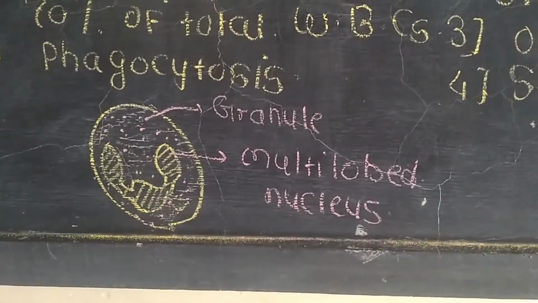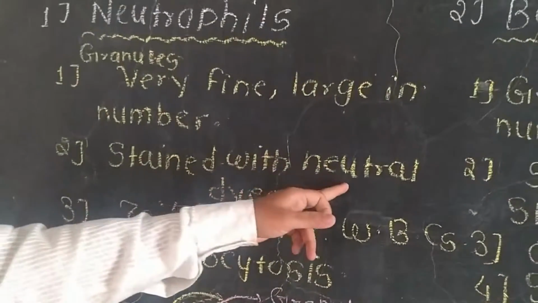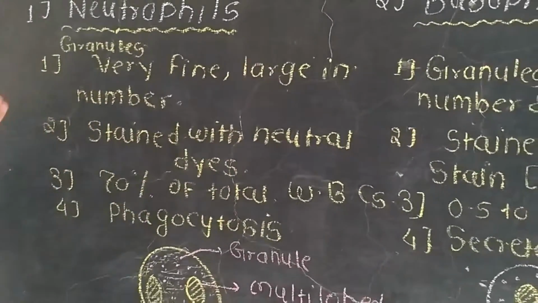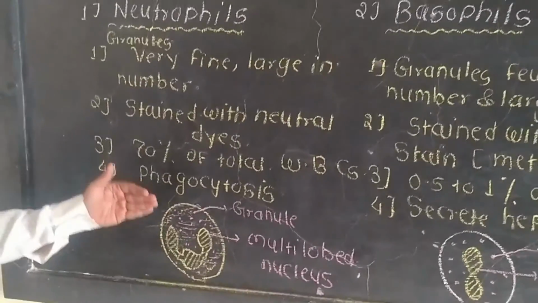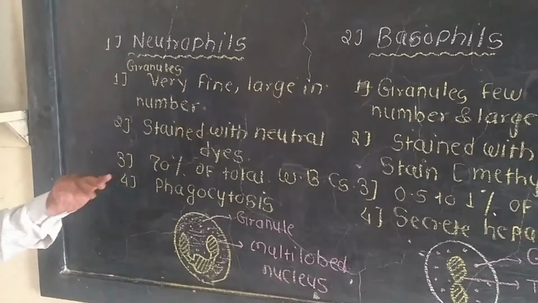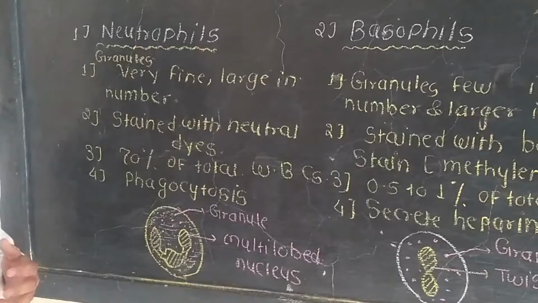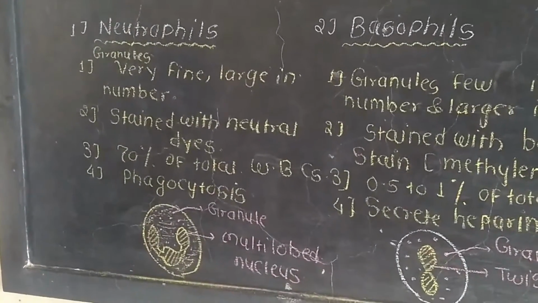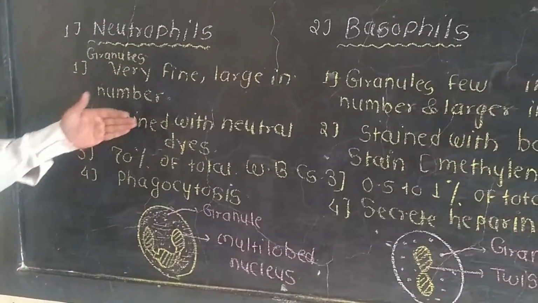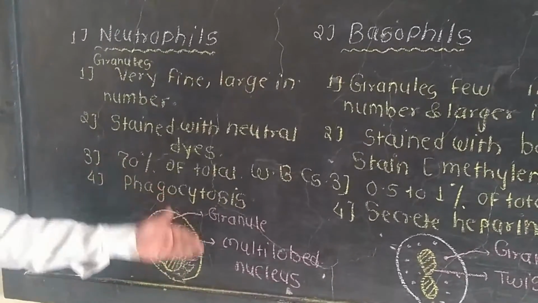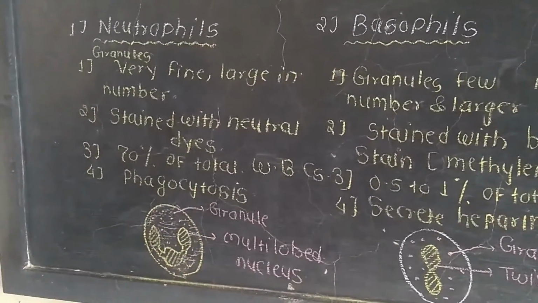This type of WBC is stained with neutral dyes, meaning the stain will be neutral in condition, not acidic or basic. So their pH will be 7. Such a type of stain will be used to stain these neutrophils.